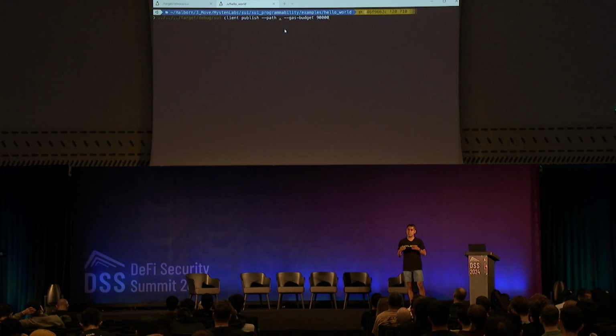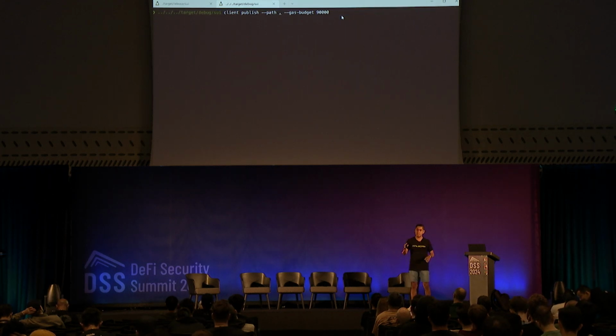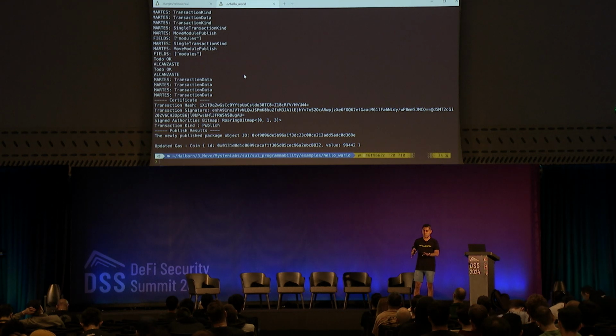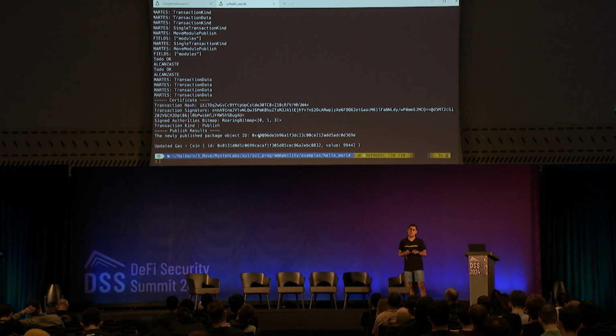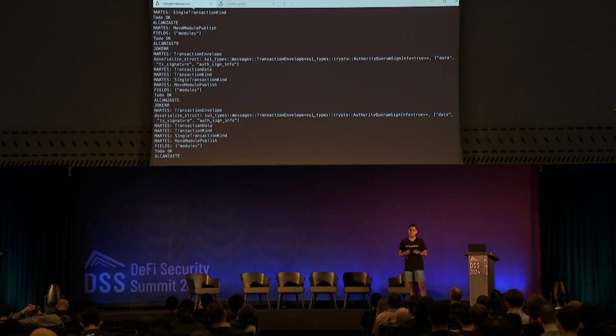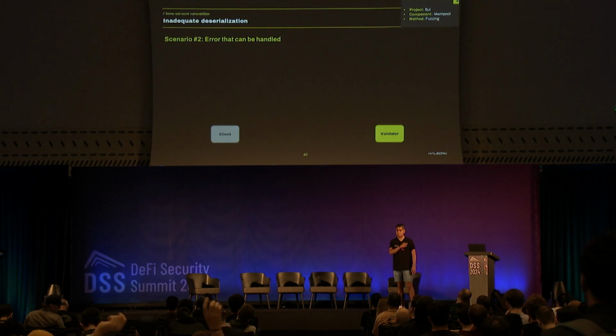We are going to send this transaction, and it's a publish transaction. It's like deploying a contract. It's going to work without any problem, finish correctly, generate a certificate, and if we go back to the validator, everything works as expected, it continues working. So happy path, nothing happened.